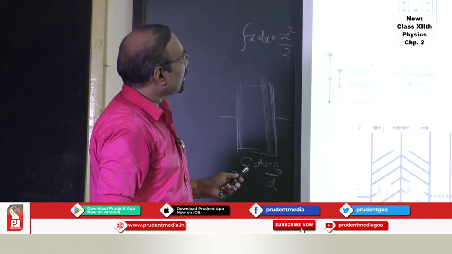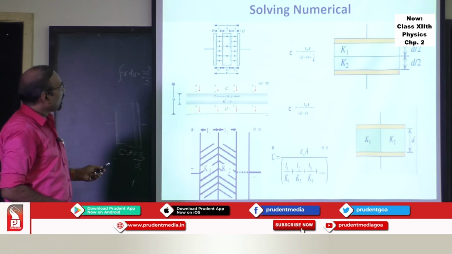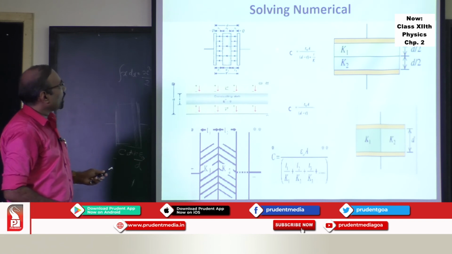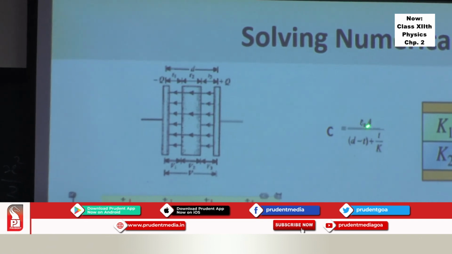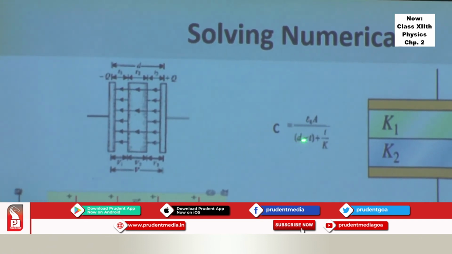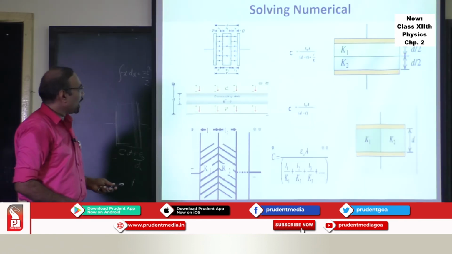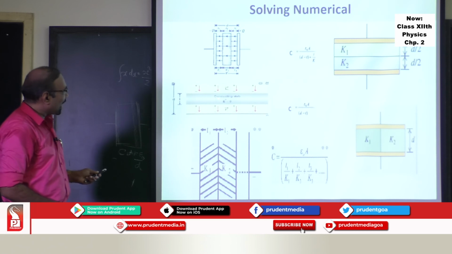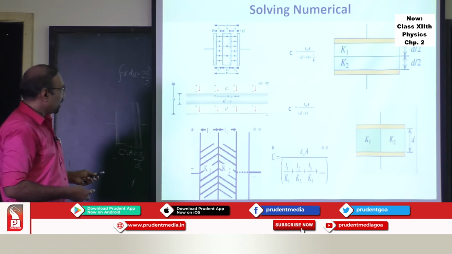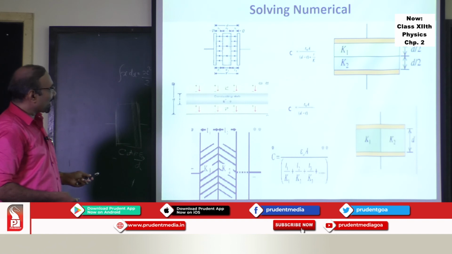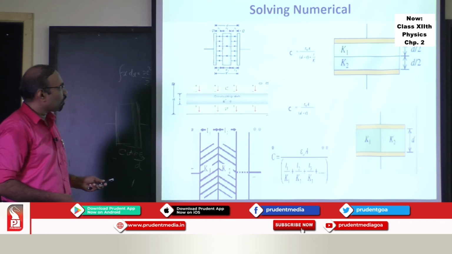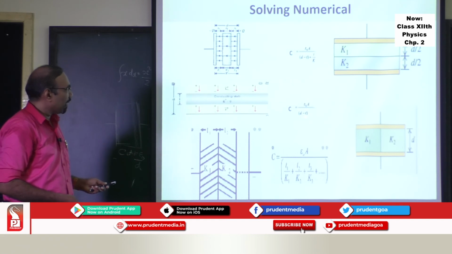But now if you place a dielectric medium which is of lesser thickness, say t, then what will be the capacitance in that case? This is the formula to be put to use: A epsilon 0 upon d minus t plus t upon K. Likewise, if you put a conducting slab instead of dielectric in the air capacitor, if you put a conducting slab of thickness t, then the formula turns out to be A epsilon 0 upon d minus t.